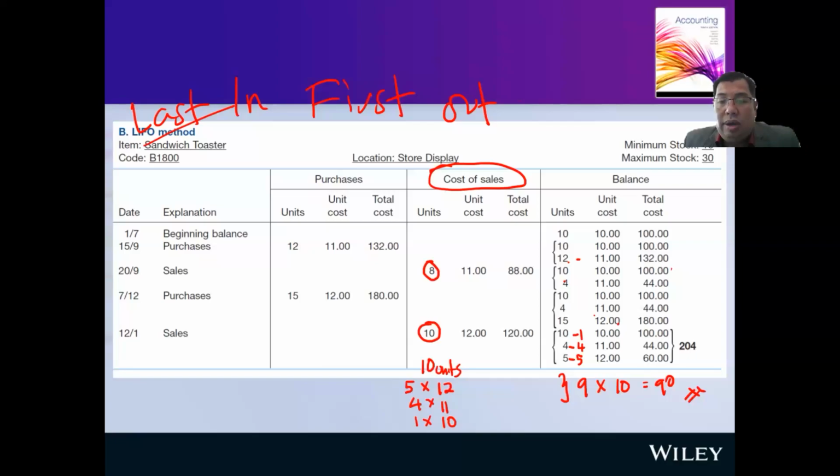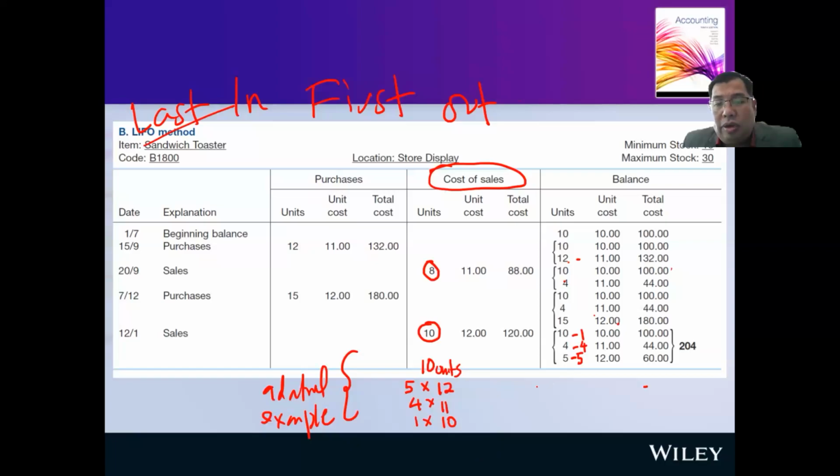9. Okay, there's one question. Why 9? This is just an additional example. If you sell 10 items to another group of customers, you are going to take the new one first. 5, I need 10. So I take this one, 5. Take this one, 4. And the last one, I'm going to take the old one, 1.